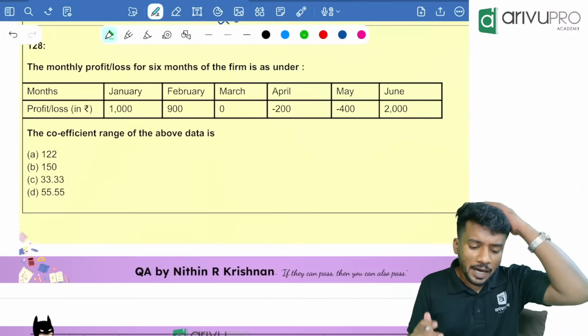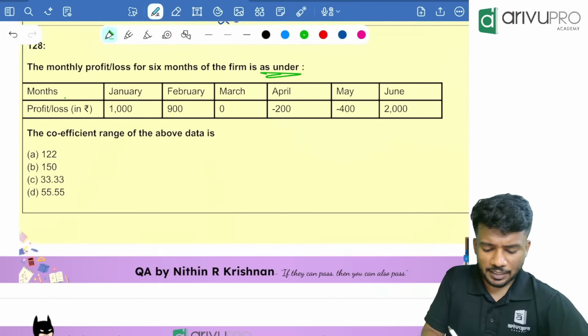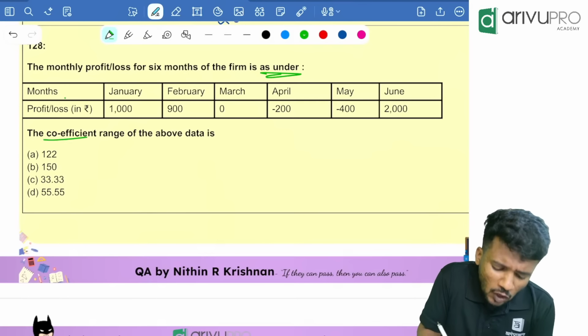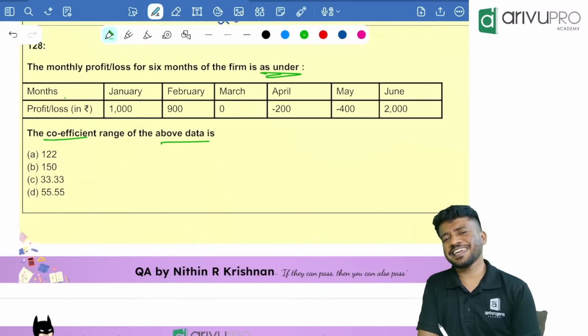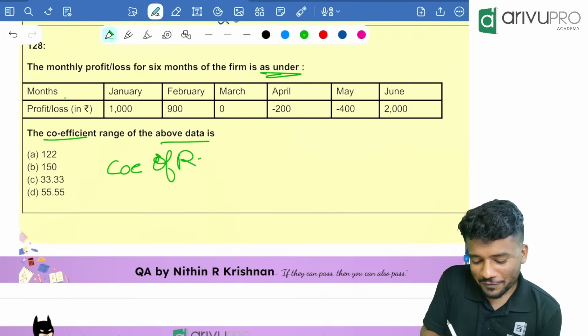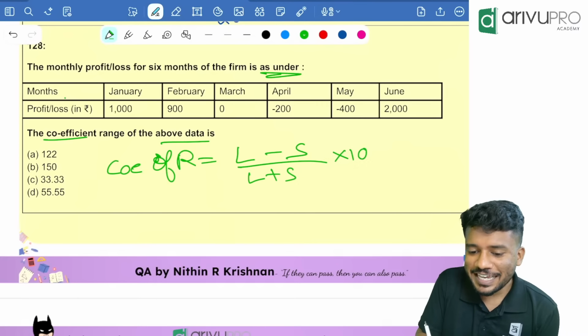Next one. Monthly profit and loss for 6 months of a firm is given like this. Months are given. Then the profit and loss are given. Then coefficient of range. Very easy. What is the formula for coefficient of range? The largest minus smallest divided by largest plus smallest into 100.